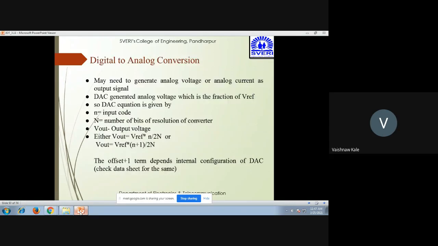Then digital to analog. Similar to analog to digital conversion, we can also convert digital into analog. We can generate analog voltage or analog current as an output. The DAC generates an analog voltage, which is a fraction of V reference. The DAC equation is either V output equal to V reference times n by 2^n, or V out equal to V reference times n plus 1 by 2^n, where the offset plus 1 term depends on the internal configuration of the DAC, which can be checked through the data sheet.